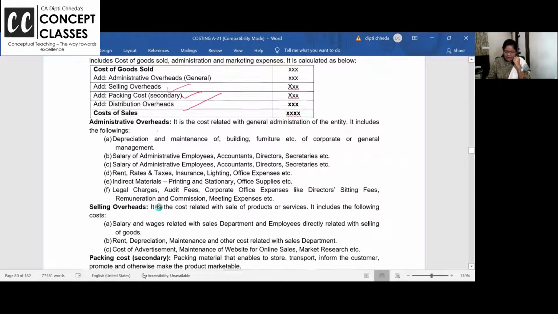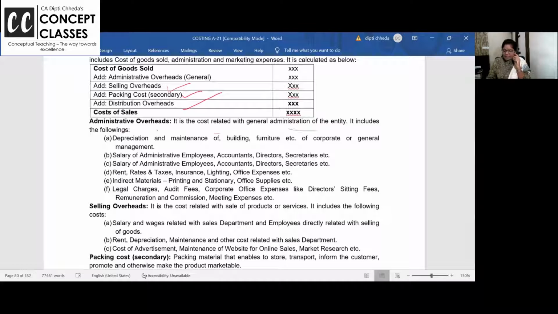the sales. See, administrative expenses are general, not related to production. Depreciation, maintenance, administrative staff, accounts department, rent and insurance of the office building, not the factory. Factory rent will go in factory overhead. Office rent will go here. And if you have some delivery van on rental, it will go there.